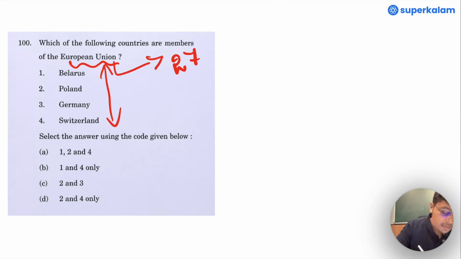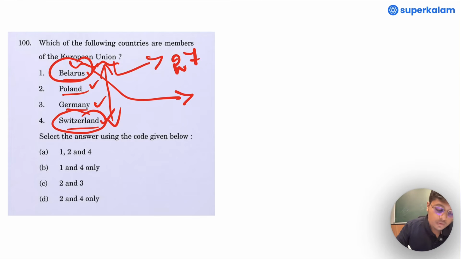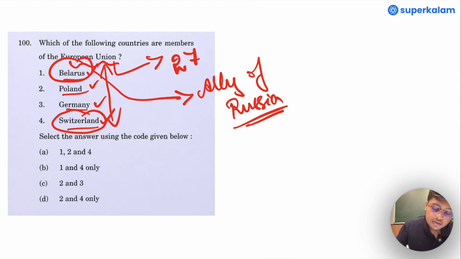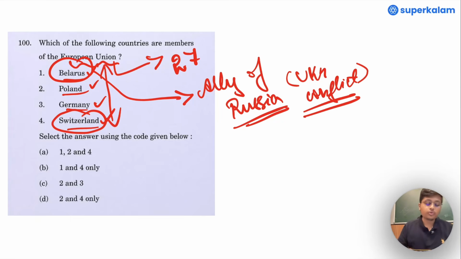Look into the statements given. Statement 1 is Belarus, statement 2 is Poland, statement 3 is Germany, statement 4 is Switzerland. The countries we have to look at here are Belarus and Switzerland. Belarus is always in the news as an ally of Russia. The Ukraine conflict has not ended yet, and every day it's in the news.